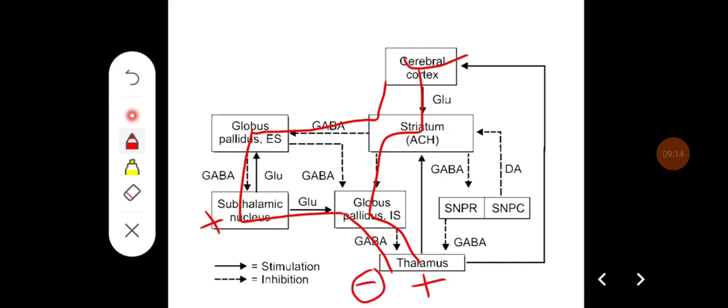So the effect of the indirect pathway on the thalamus is always inhibitory, and the activity of the basal ganglia depends on the balance between the direct pathway and indirect pathway. Usually the inhibitory pathway is going to dominate the excitatory pathway.